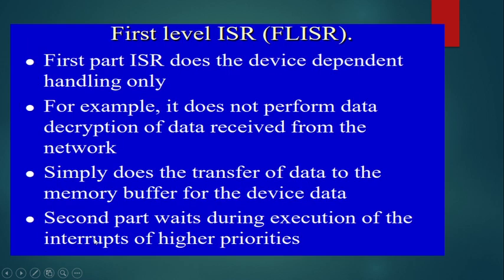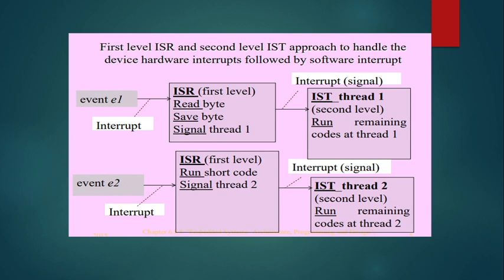That is, by looking at this particular block diagram, first an interrupt is going to occur. We are throwing an exception, say, and the interrupt service routine first level, FLISR, is going to occur. These may be some operations, reading the byte, saving the byte, and it is going to signal thread 1. This means it is going to inform the operating system that there is a thread 1, or a subpart, to be performed for completing this interrupt.